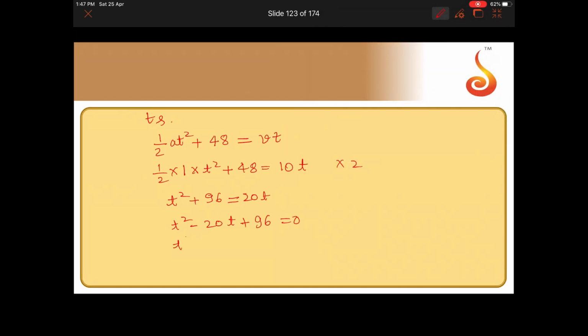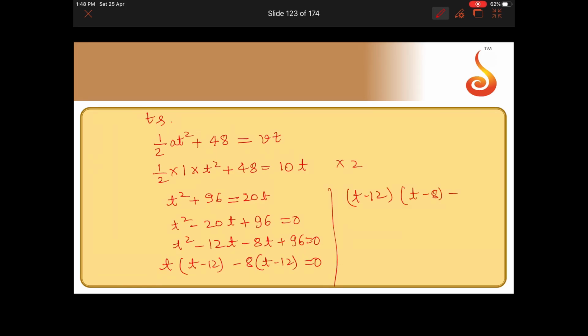So this will be t square minus 12t minus 8t plus 96 is equal to 0. So you'll get t into t minus 12 minus 8 into t minus 12 is equal to 0. So you'll get t minus 12 into t minus 8 is equal to 0.